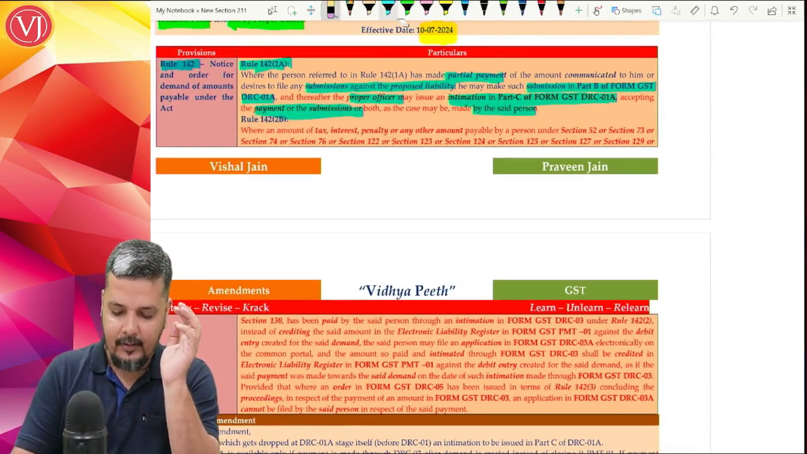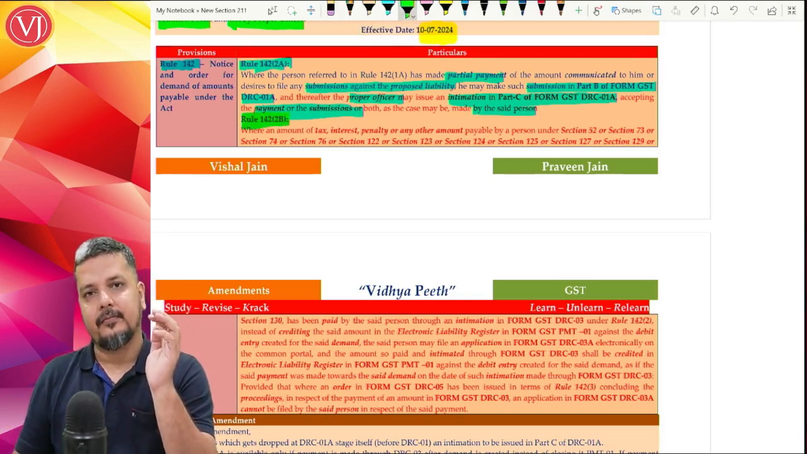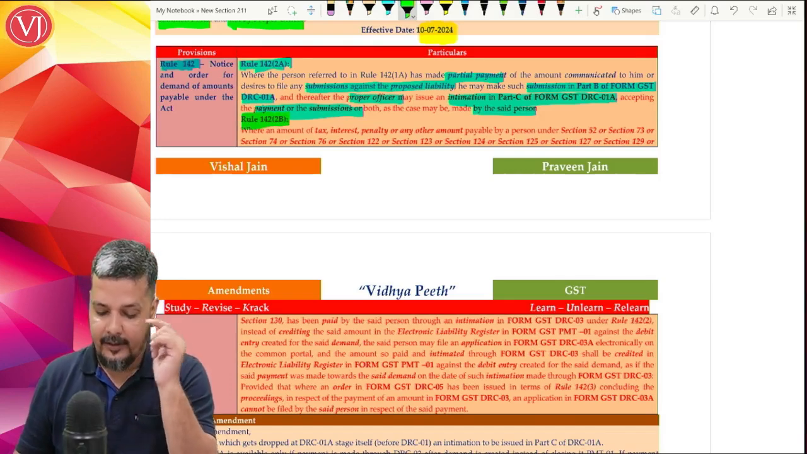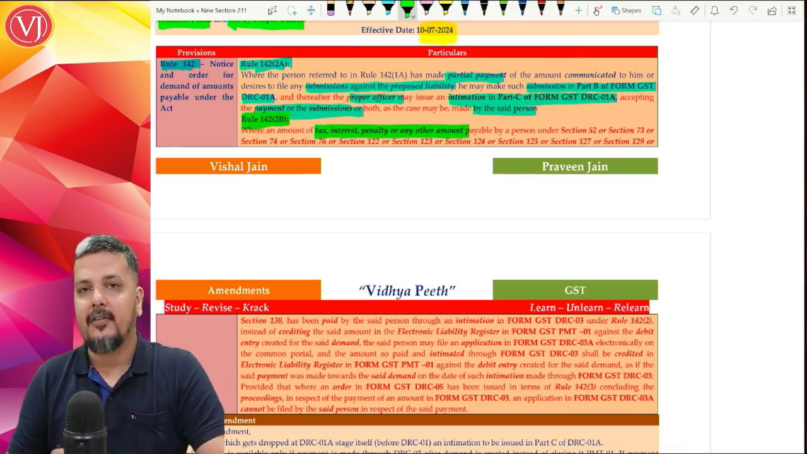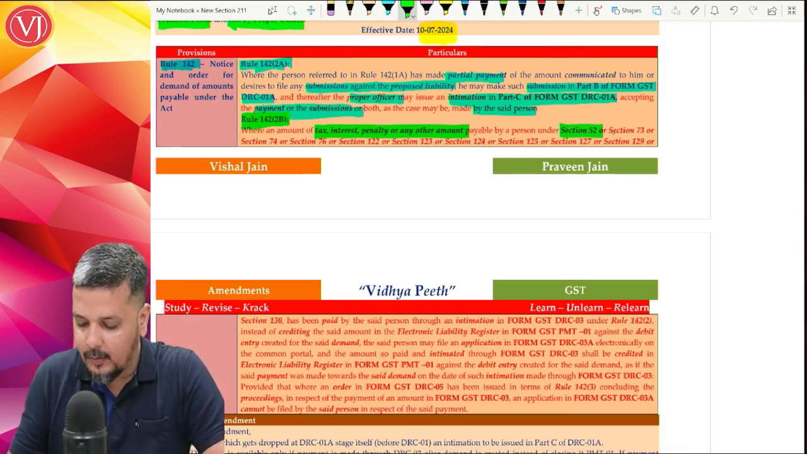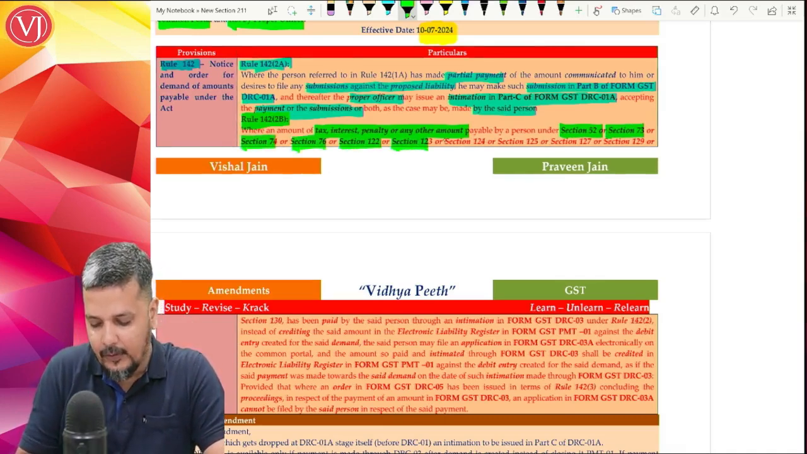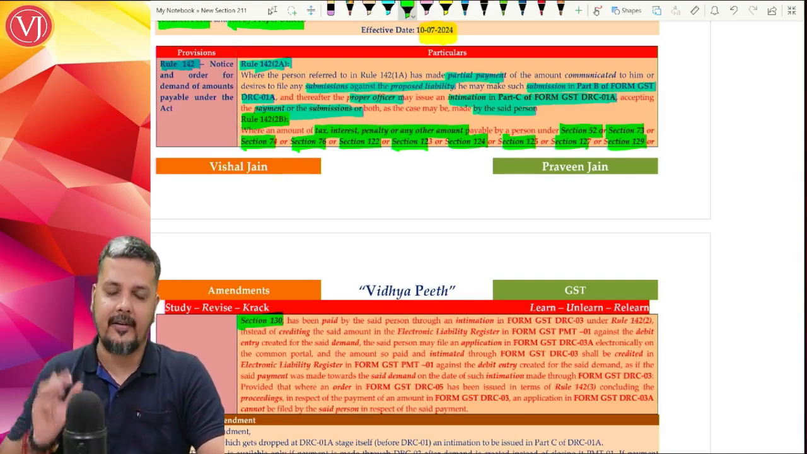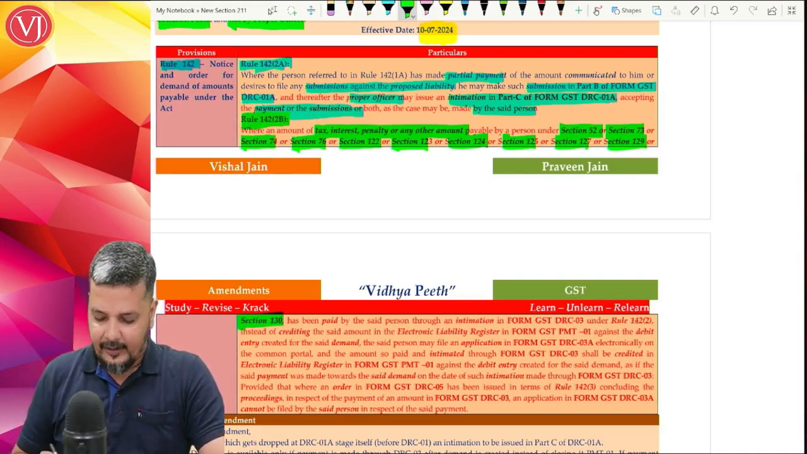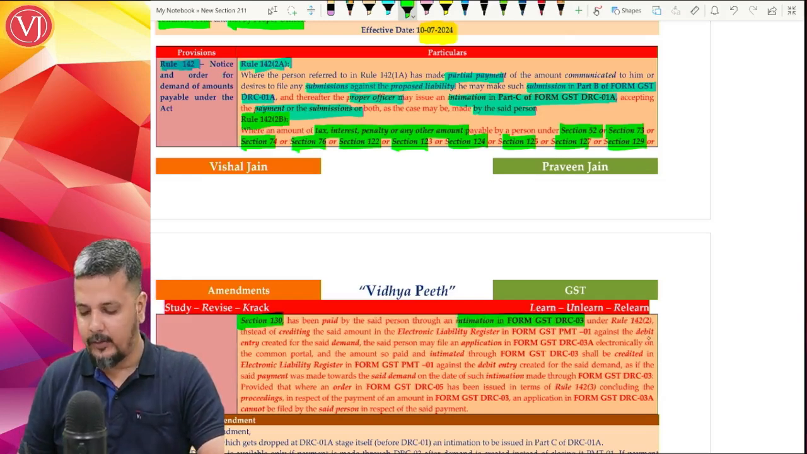Now there is a new rule introduced called Rule 142 2B. Now this is when an order is issued. Whenever there's a tax, interest, penalty or any other amount which is payable because of an order under section 52 or 73 or 74 or 76 or 122, 123, 124, 125, 127, 129. Rather, they have given all those sections where an order can be given. In simple language, there is an order given against an assessee, and the assessee has made the payment by DRC 03 under Rule 142 2.